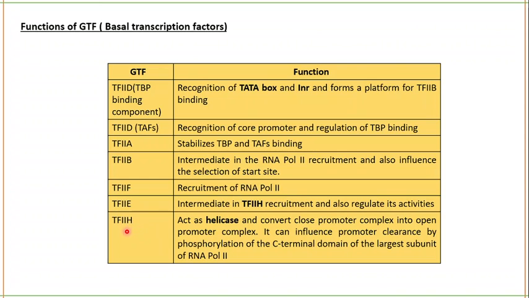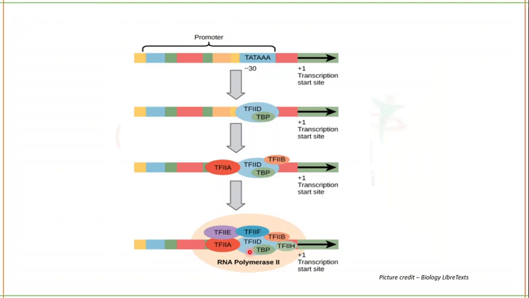This transcription factor H acts as a helicase, and it can convert the closed promoter complex into the open promoter complex. It can influence the promoter clearance by the phosphorylation of the C-terminal domain of the largest subunit of RNA polymerase 2. So see here now.